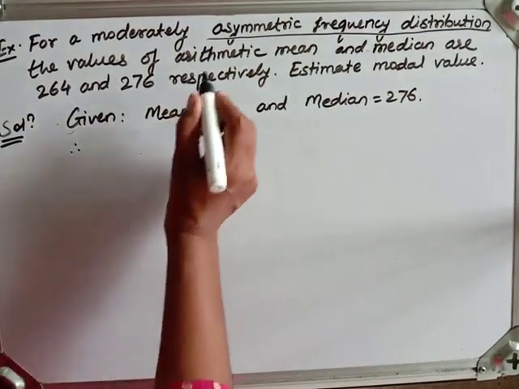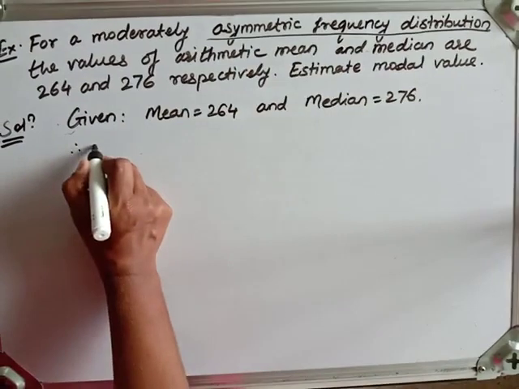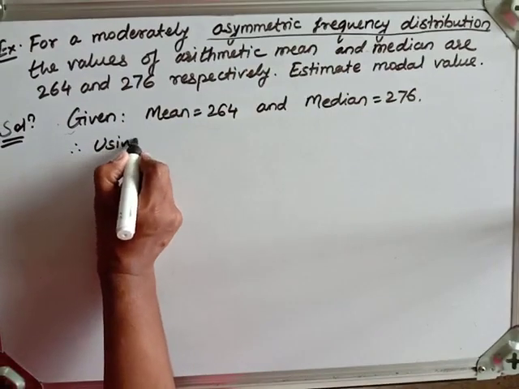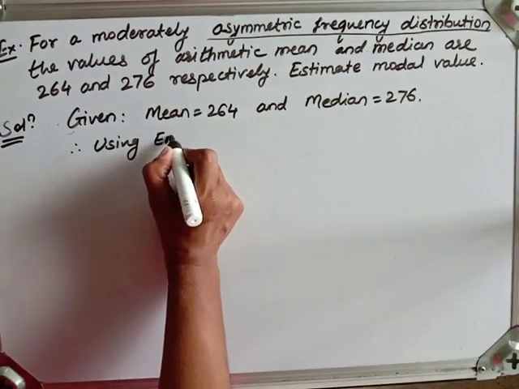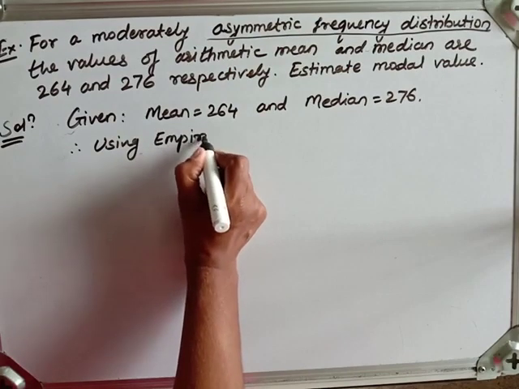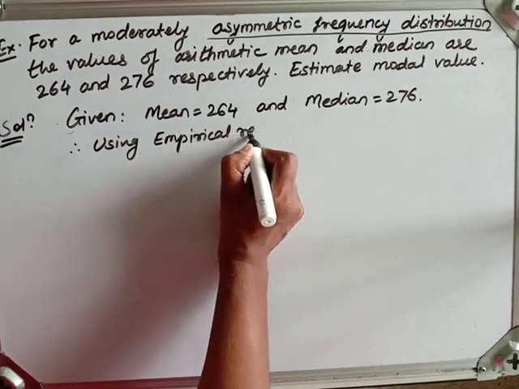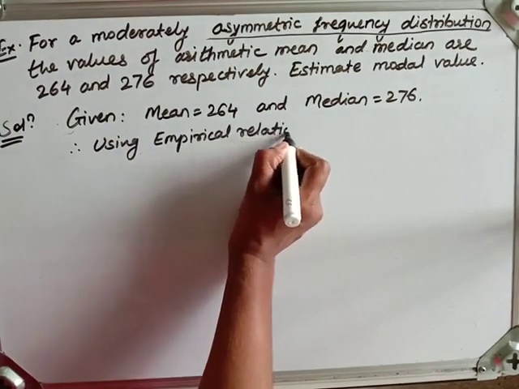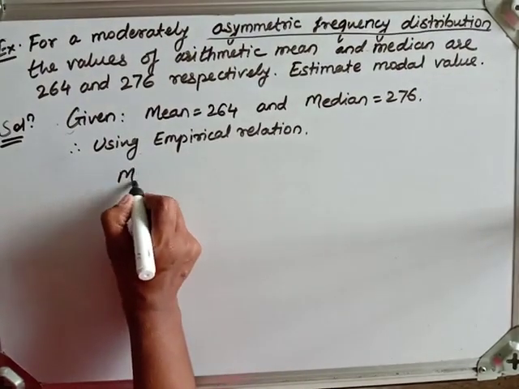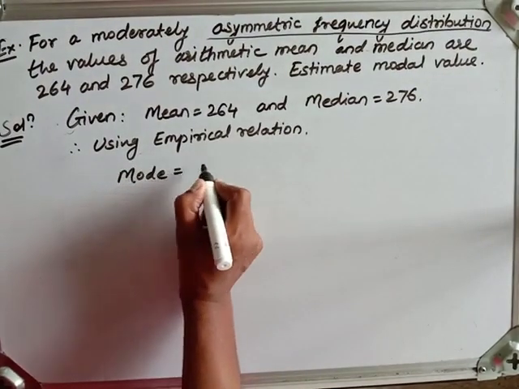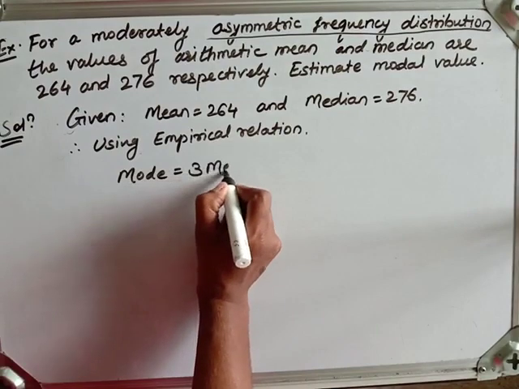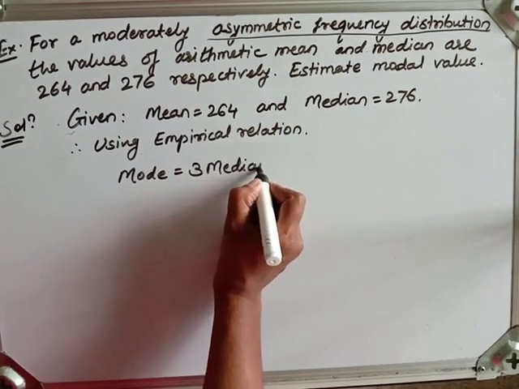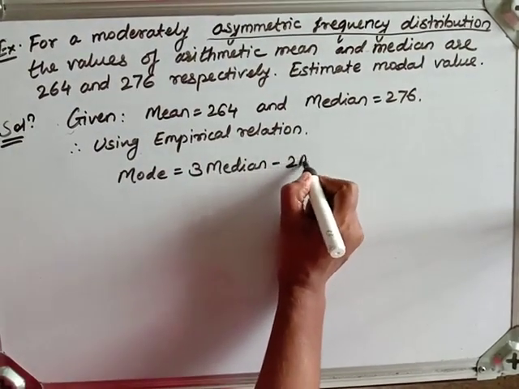Therefore we need to use the empirical relation here. Using the empirical relation, mode equals 3 times median minus 2 times mean.